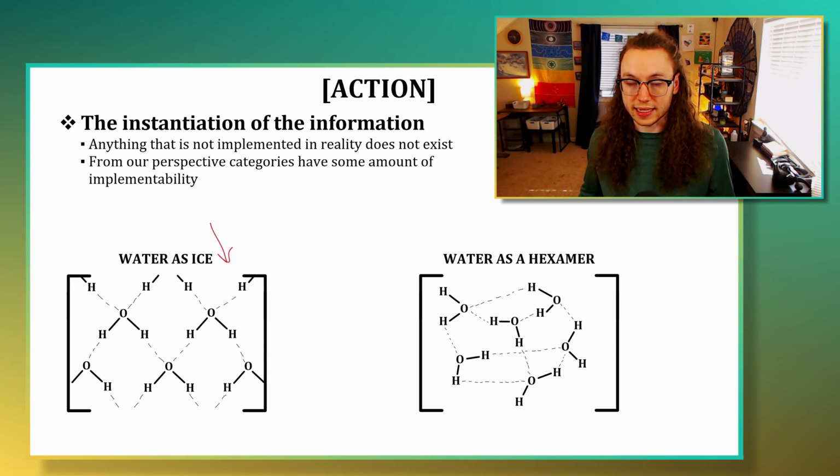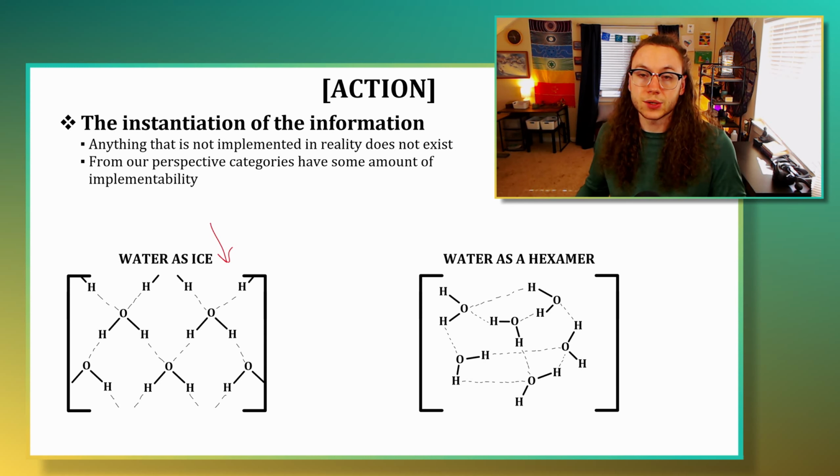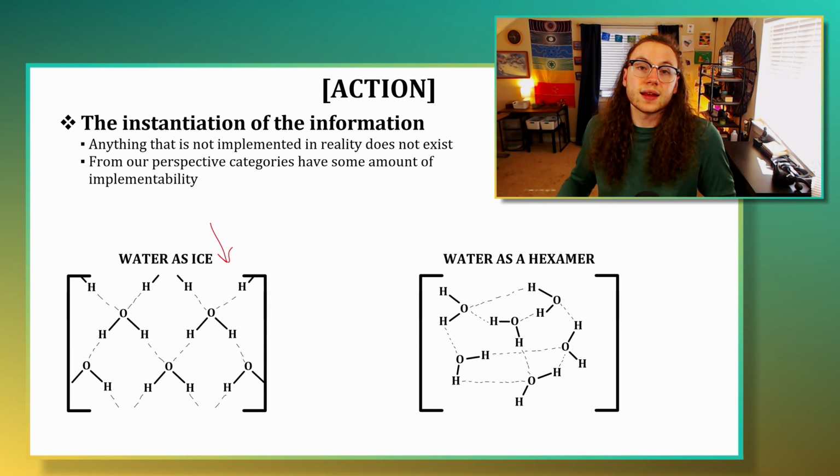Water can exist as what's called a hexamer. So because hexamers can exist, there is some function that arises out of that possibility of existing, but we would say that a hexamer has a very low amount of action. With the data that we have about existence, it appears that water molecules forming into hexamers is a very uncommon thing, or that is to say, it is implemented or instantiated very little within existence.